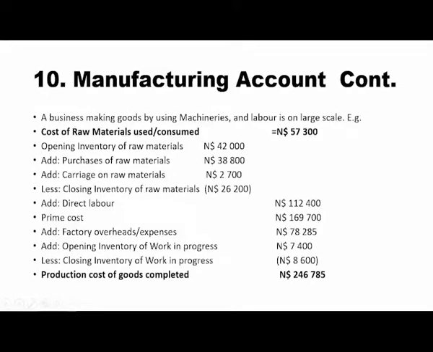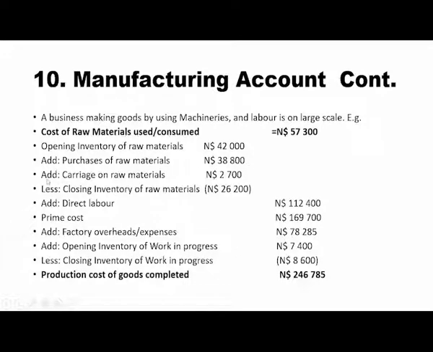Let's look at it. Say a business makes goods by using machinery, and labor is on a larger scale. You are given the opening inventory of raw materials, 42,000. You add purchases of raw materials, 38,800.